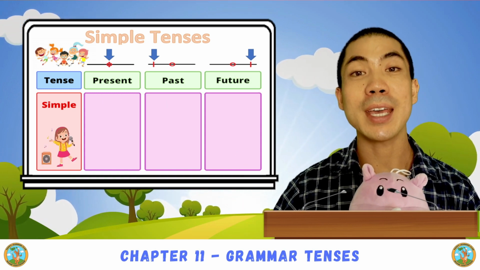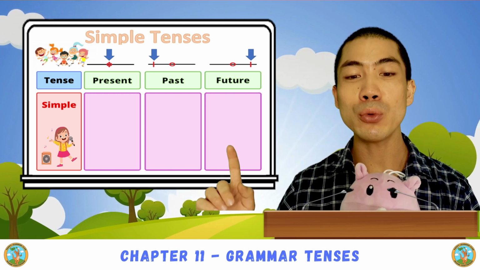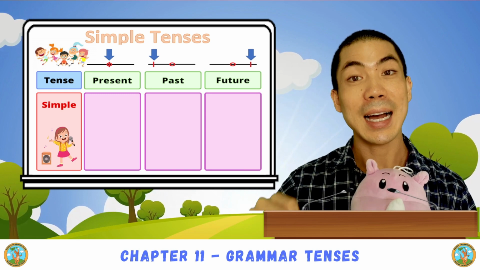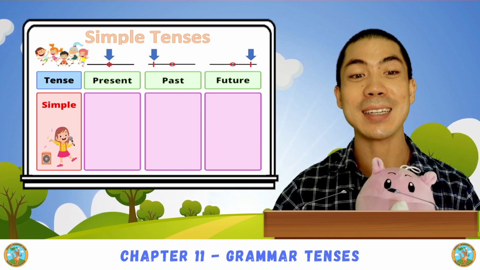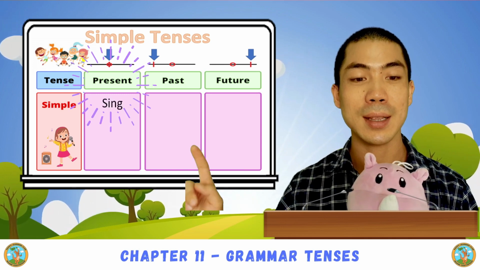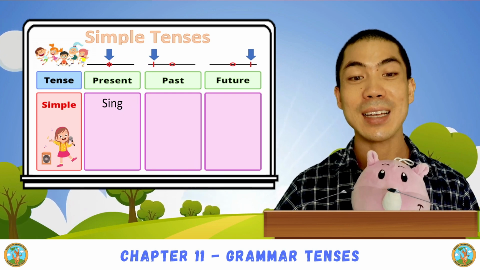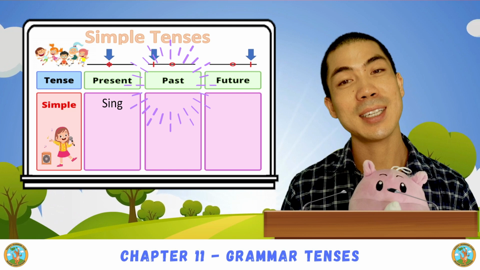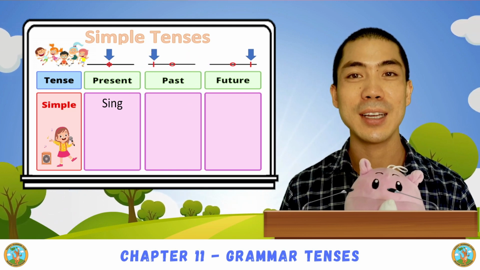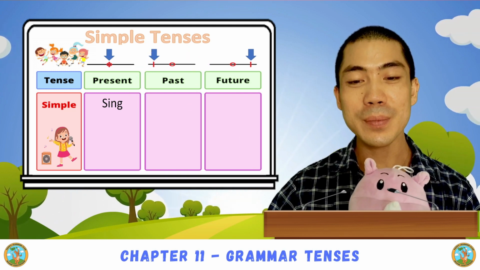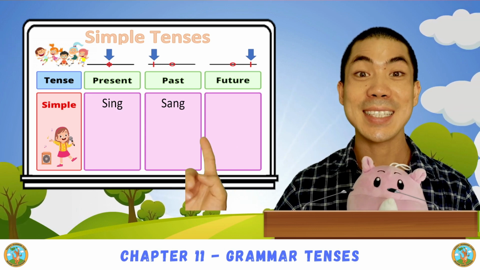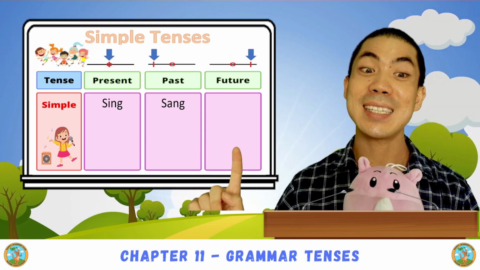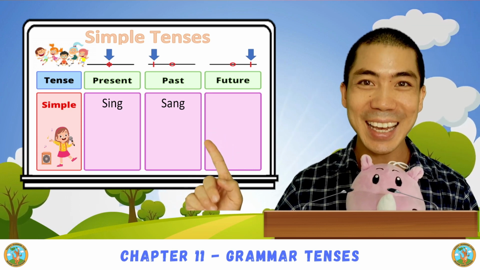Now we have the irregular verbs. We don't add ed. This one is sing. I like to sing. So the present tense is normal, sing. The past tense, do we add ed? Is it singed? No. This one is sang. Today I sing, yesterday I sang.